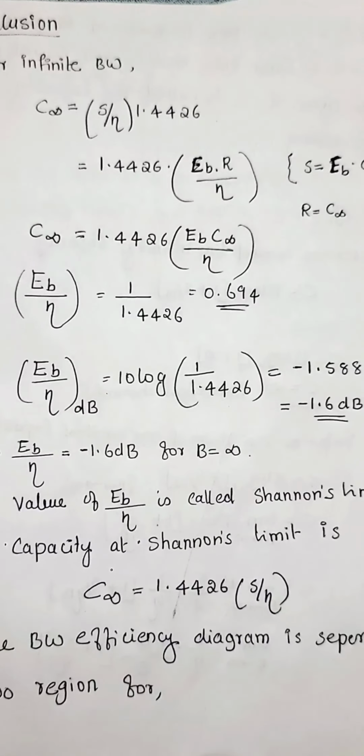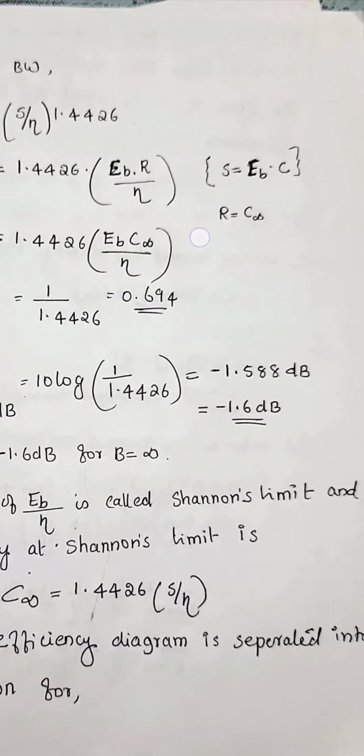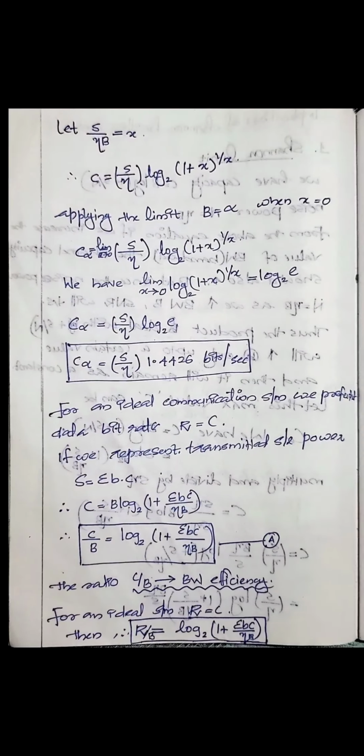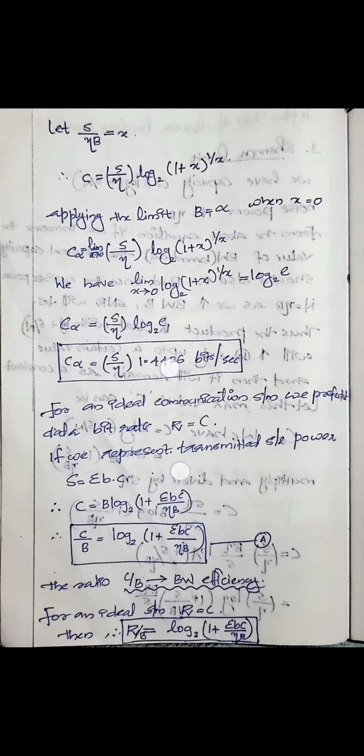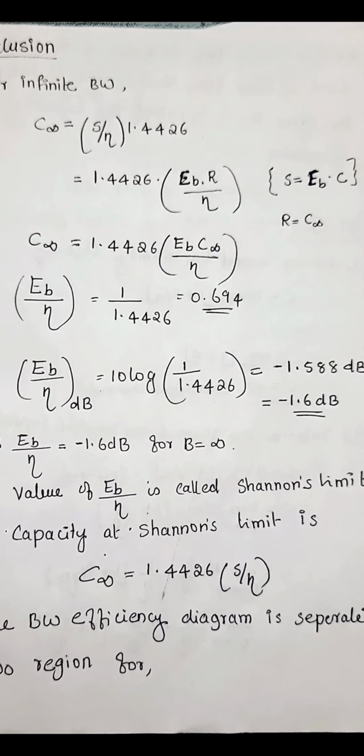Now we can write this S as EB into C. Instead of EB, we already said S is replaced with EB C, and we are replacing C with R. So EB R by eta. R means here the capacity is infinity, so replace R with C infinity.